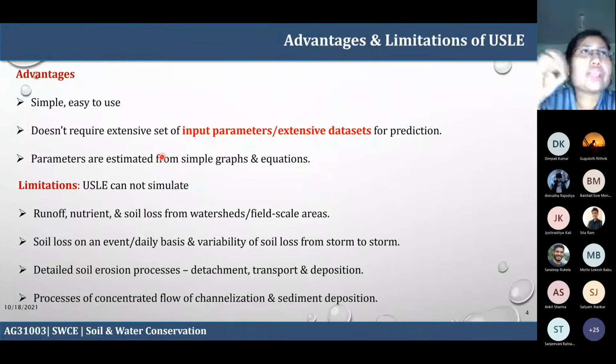The observation locations are very limited. So that's why in several cases we need to rely on the empirical equation as compared to the physically based method. Now I will show you some papers, a very few.